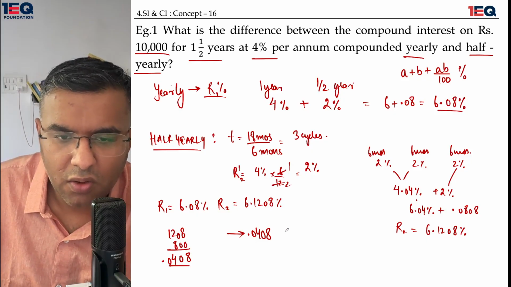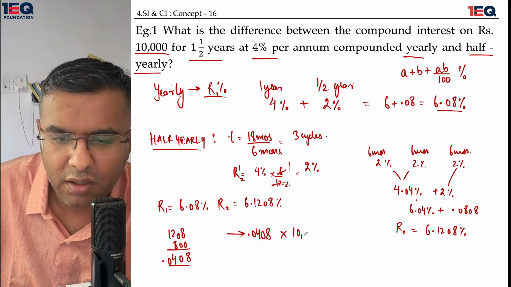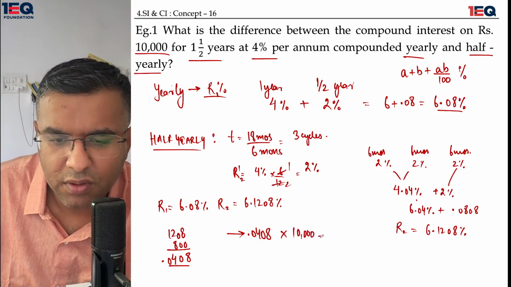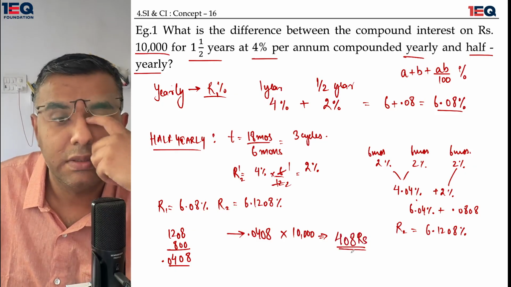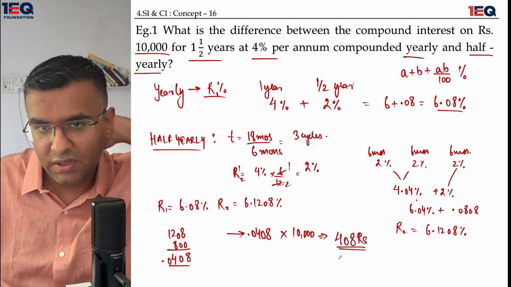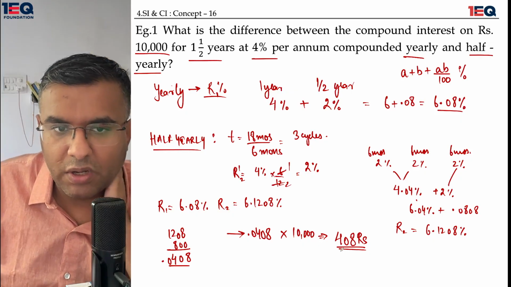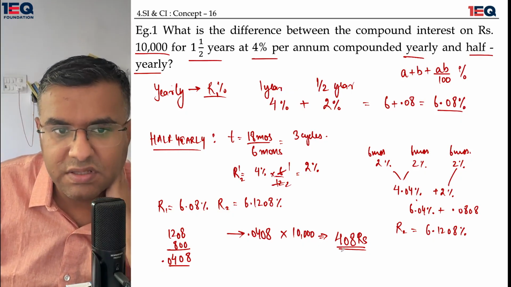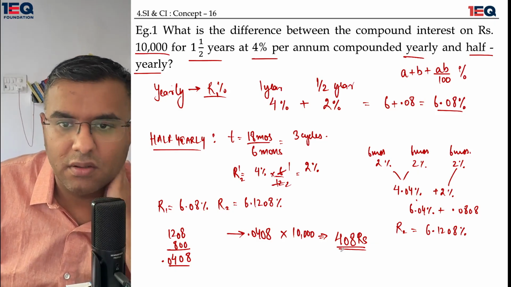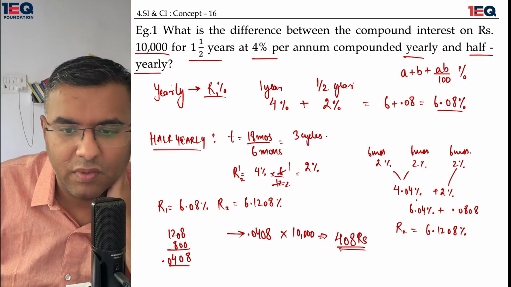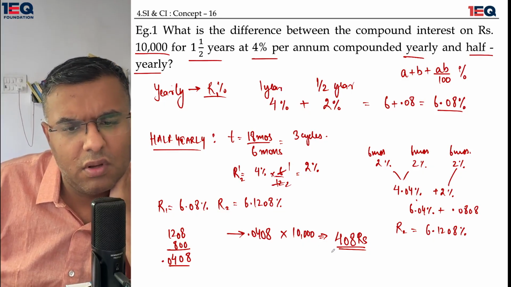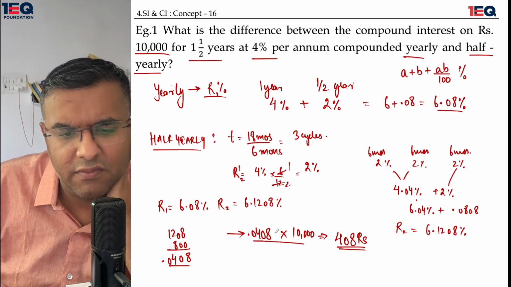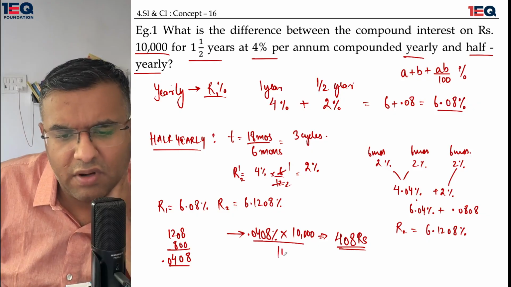0.0408. Now this would be multiplied by 10,000, which would give me 4 zeros, and my final answer would be 408 rupees. That would be the difference between the compound interest when I'm doing it for 1.5 years at 4% compounding. Okay, there's a percentage sign as well involved. So I would have another 2 zeros.